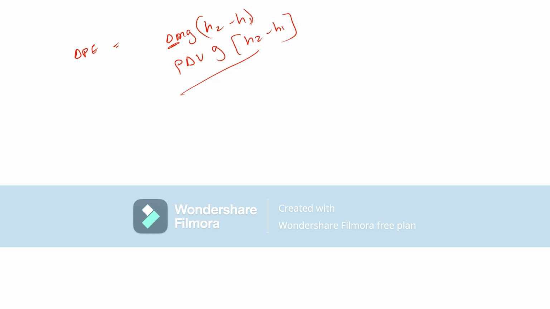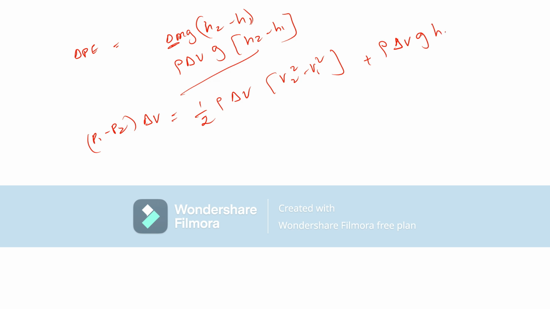From the law of conservation of energy, P1 minus P2 into delta V, the work done by the pump, should equal the change in kinetic energy, half rho delta V into V2 square minus V1 square, plus rho delta V G into H2 minus H1, right? Delta V cancels on each side.